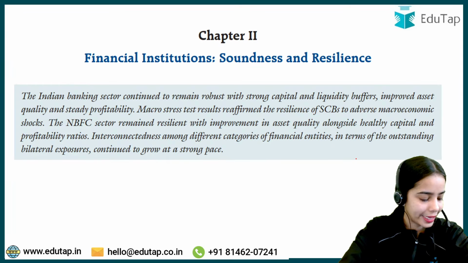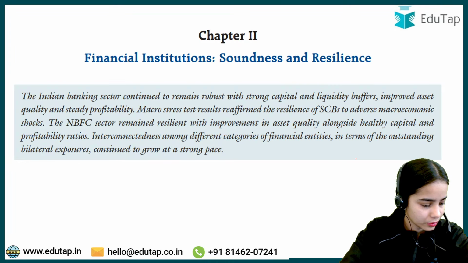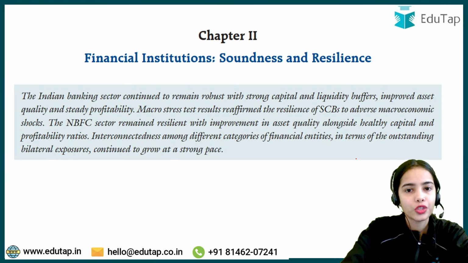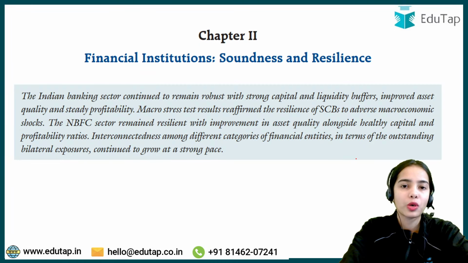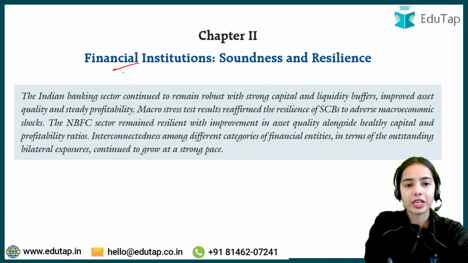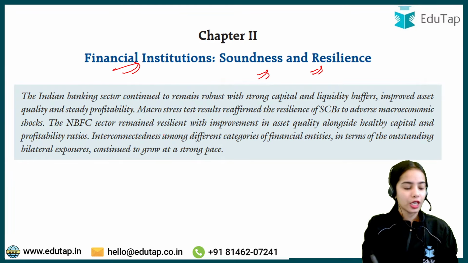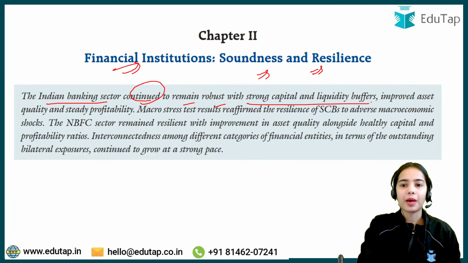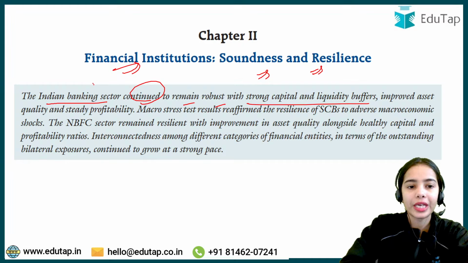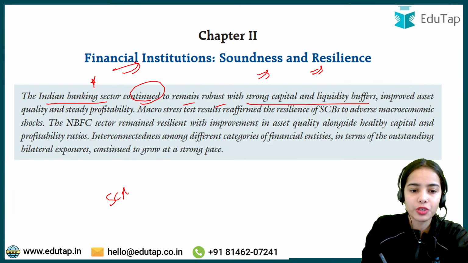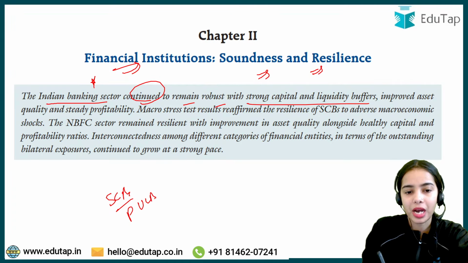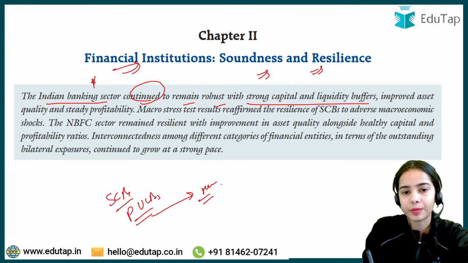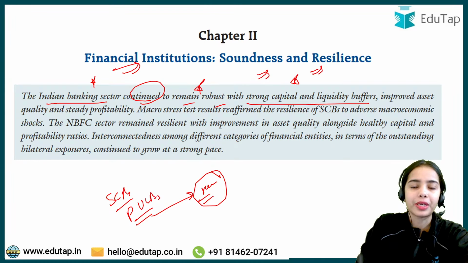Now coming to chapter 2. Any confusion in chapter 1? So we have discussed the global economy and the domestic economy. Now we are going to discuss financial institutions, soundness and resilience. Basically, the Indian banking sector continued to remain robust with strong capital and liquidity buffers. The Indian banking system, that is the scheduled commercial banks and the primary urban cooperative banks, remain resilient.